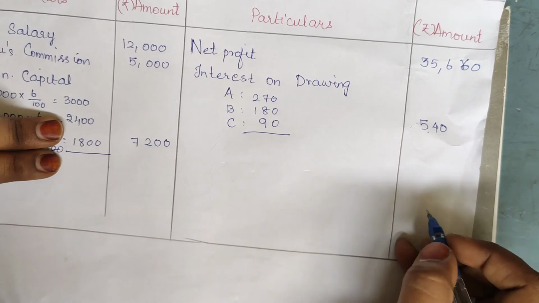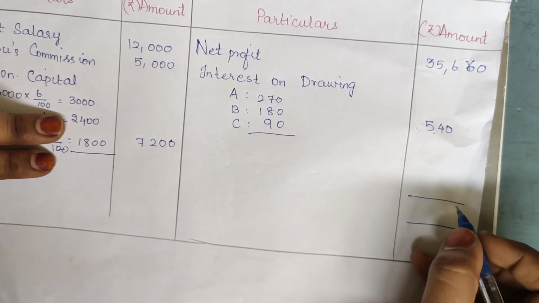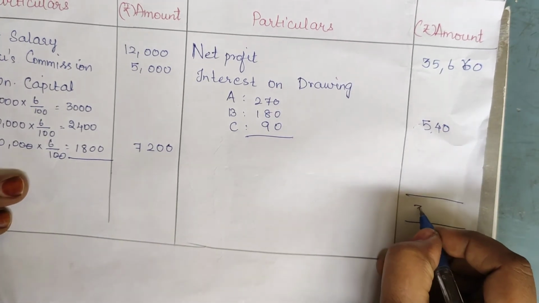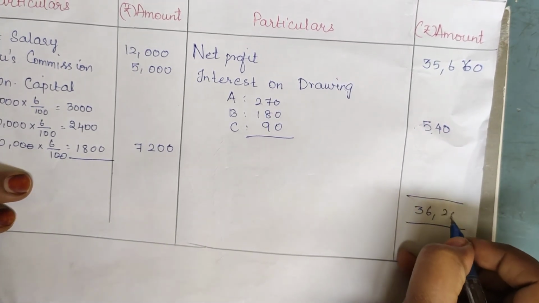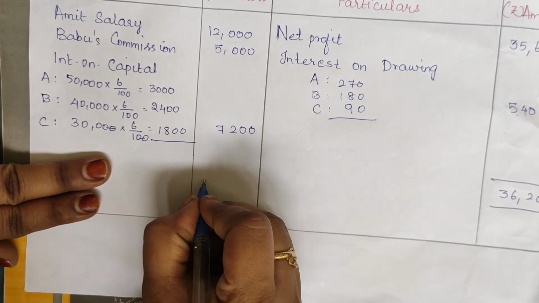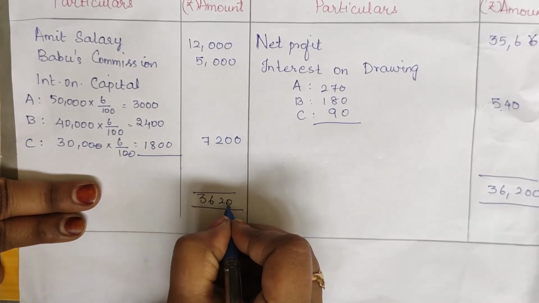Yes, we have almost done it based on the format. So here we get 36,200. The same will be written down here, 36,200.